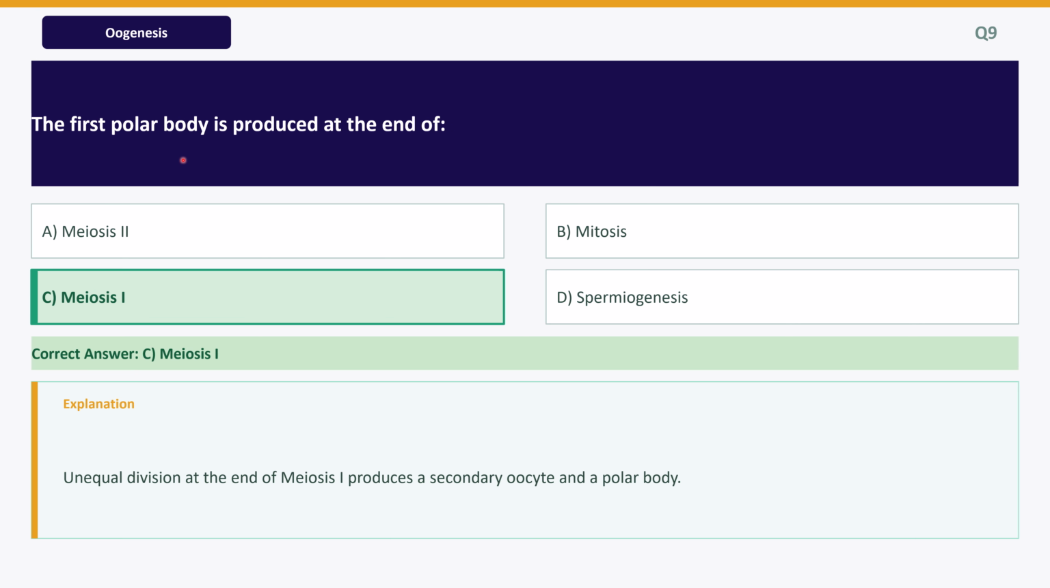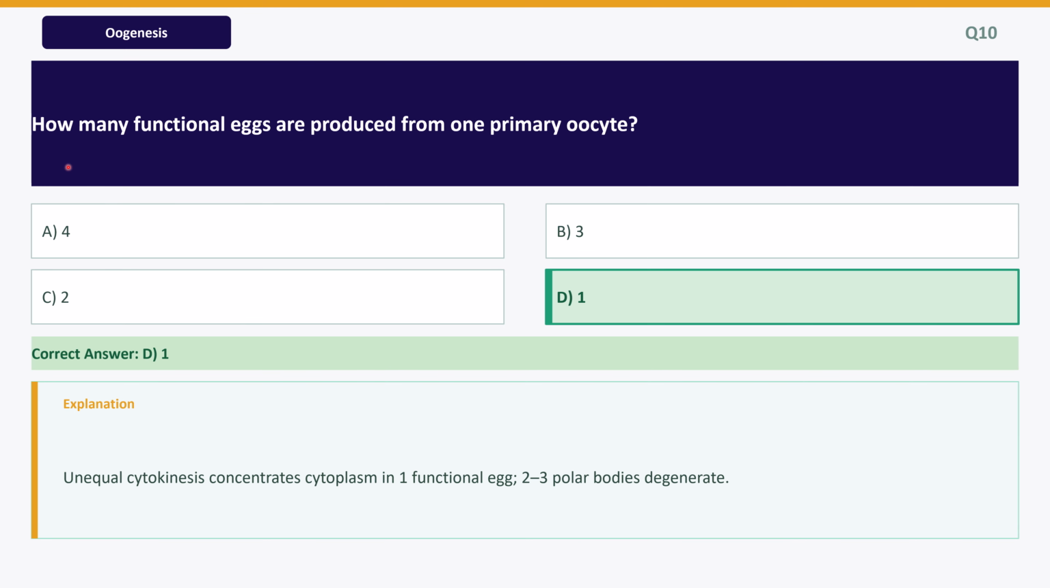Next question: the first polar body is produced at the end of. It's option C, meiosis 1. Explanation: unequal division at the end of meiosis 1 produces a secondary oocyte and a polar body. Question: how many functional eggs are produced from one primary oocyte? It's option D, 1. Explanation: unequal cytokinesis concentrates cytoplasm in one functional egg. The 2 to 3 polar bodies degenerate.